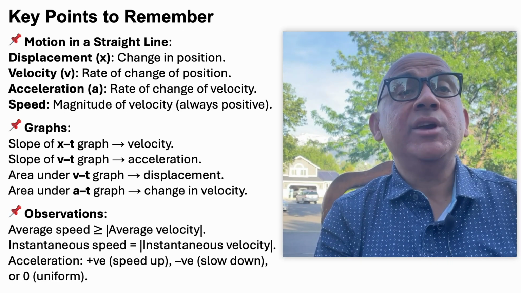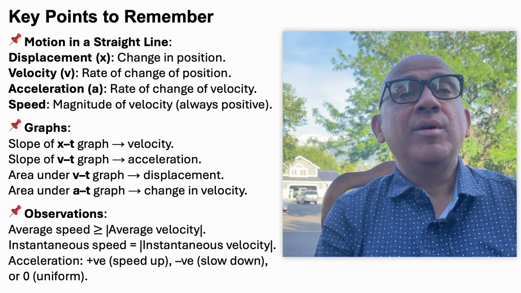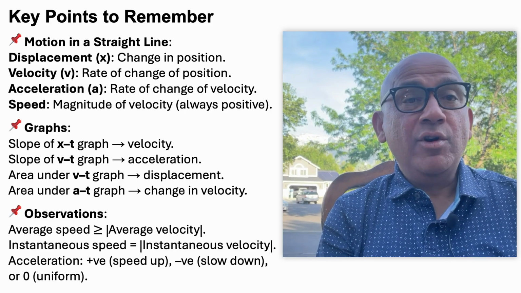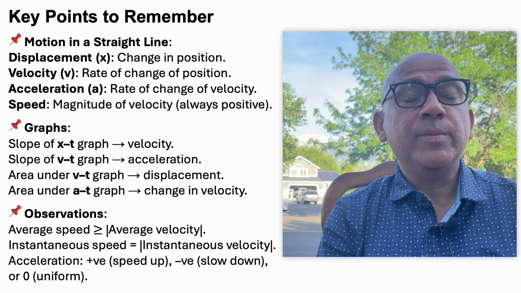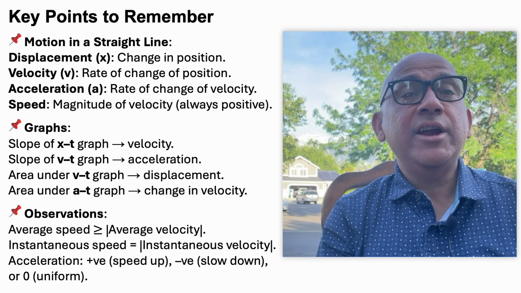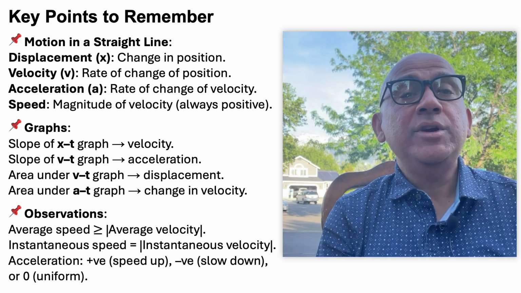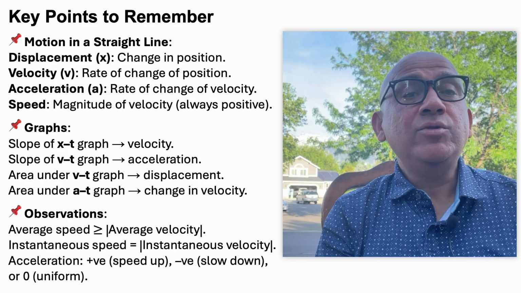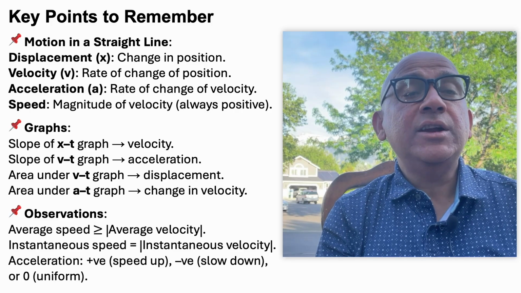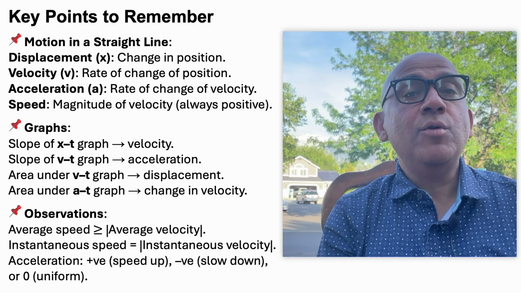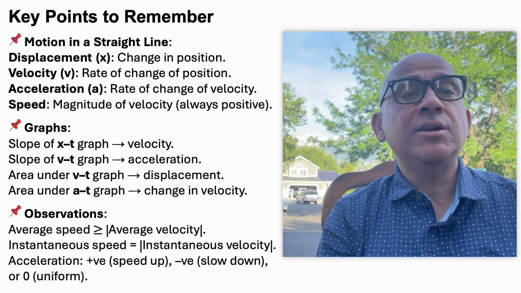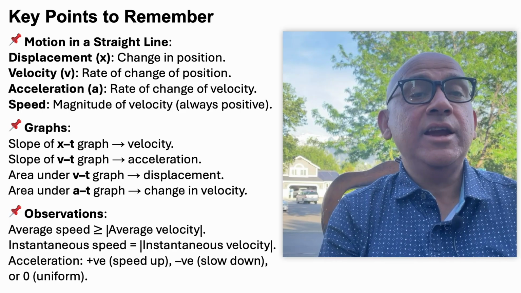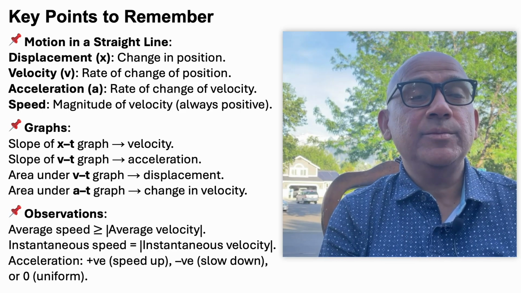Okay, so here are some key points to remember. Displacement is the change in position. Velocity is the rate of change of position. Acceleration is the rate of change of velocity, and speed is the magnitude of velocity and is always positive. Now, coming to the graphs, the slope of the x-t graph gives us velocity, the slope of the v-t graph gives us acceleration, the area under the v-t graph is displacement, and the area under the a-t graph is change in velocity.